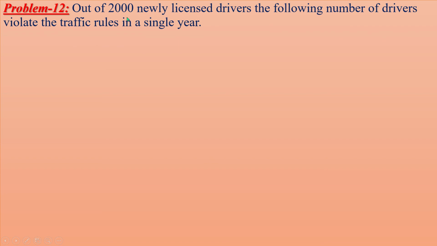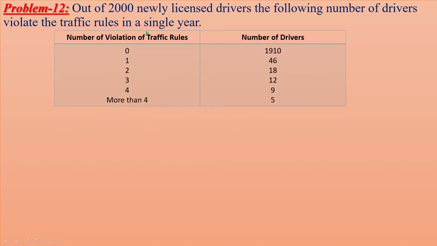Problem 12. Out of 2000 newly licensed drivers, the following number of drivers violate the traffic rules in a single year. Number of violations of traffic rules, number of drivers. 0 times, total number 1910.